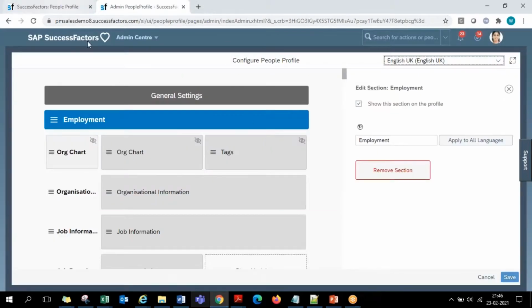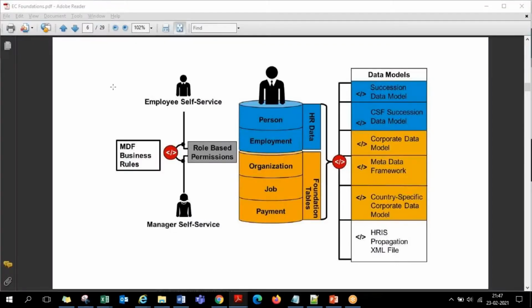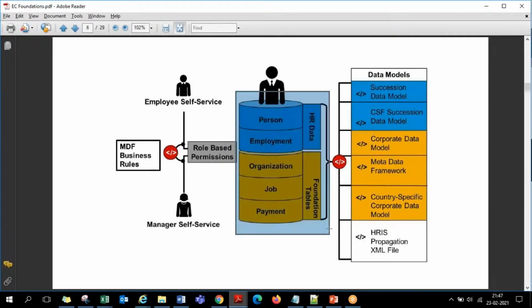Now coming into the actual structure of EC, guys. So this is the EC structure that we are required to discuss. When we speak about Employee Central, the center one is the main structure that you are required to refer to, which is of two parts. The center Employee Central part is divided into two parts, which are the HR data and the foundation data. It's labeled as foundation tables. You can call it foundation data, foundation structure, anything. So HR data and foundation data is what mostly we call.